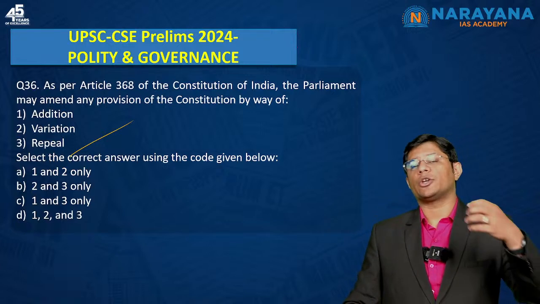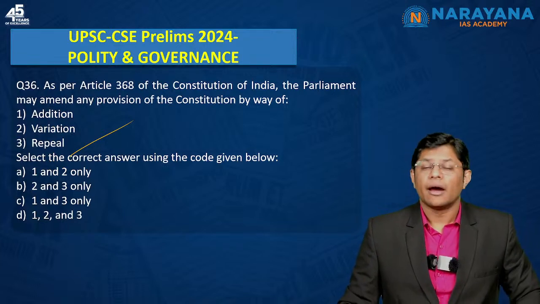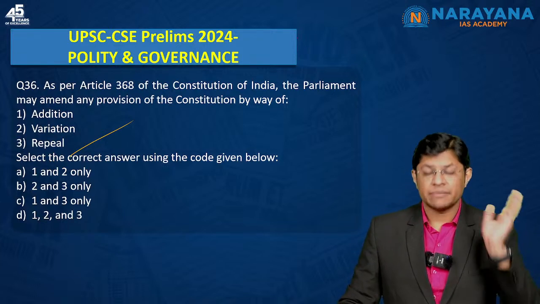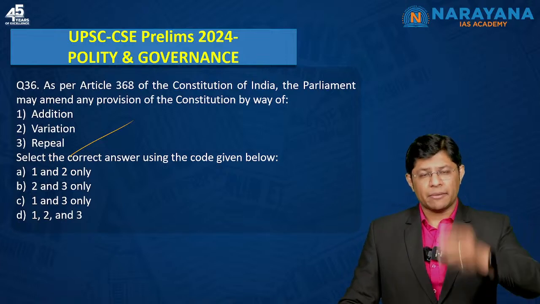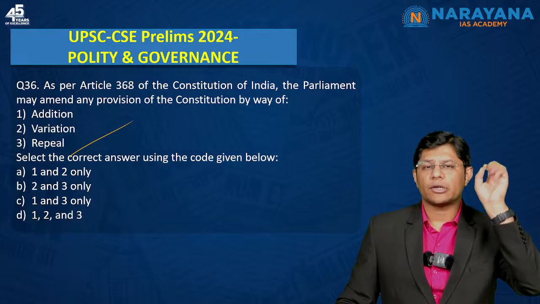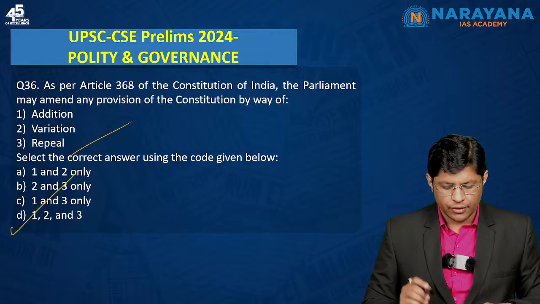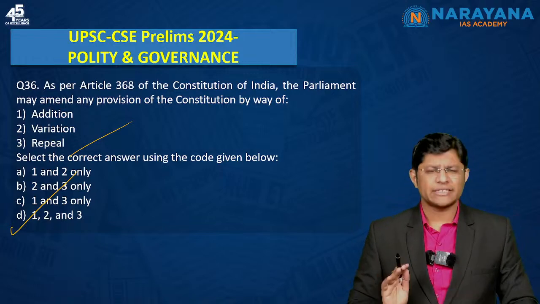For example, right to property was repealed as a fundamental right. Again, a very simple question, which means the Parliament can add, repeal, as well as change any of the provisions of the Constitution of India. So, the correct answer is option D. Very simple question.